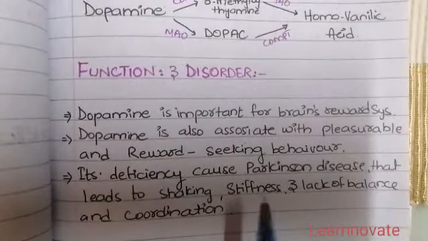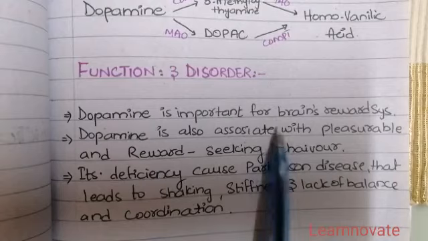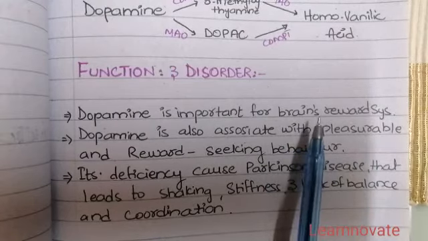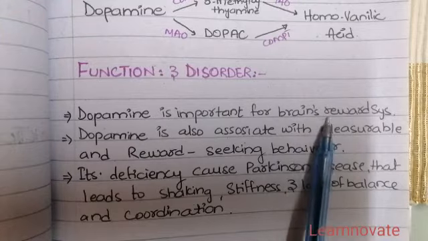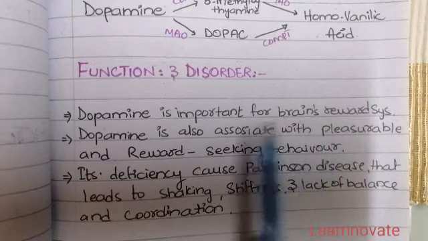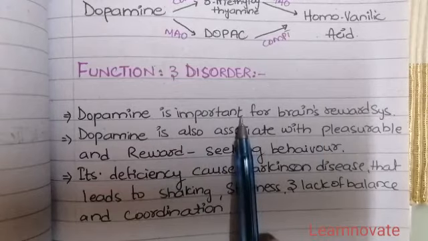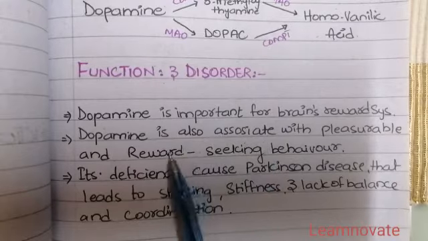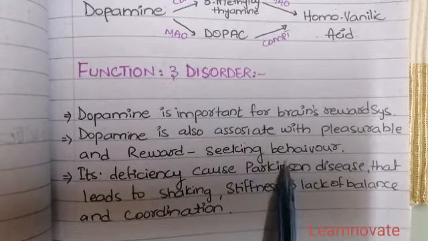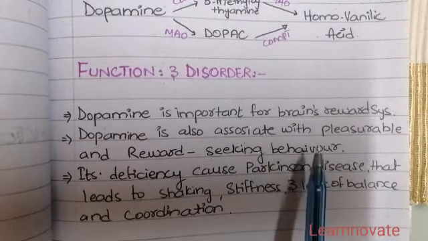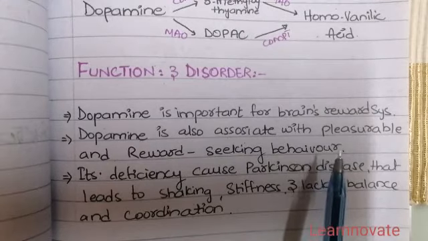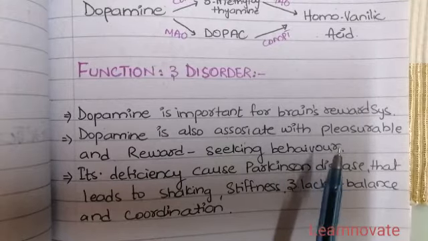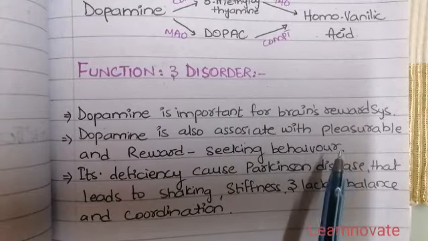Now, coming to the functions of dopamine, and also the disorders. Here you can see that dopamine is important for the brain reward center. The brain pleasure center, which drives reward-seeking behavior, contains dopamine as an important component. The second function of dopamine is its association with pleasure and reward-seeking behavior. So you can say it is a happy neurotransmitter, which calms down, gives a pleasurable behavior, and has a pleasant effect on memory and the brain.